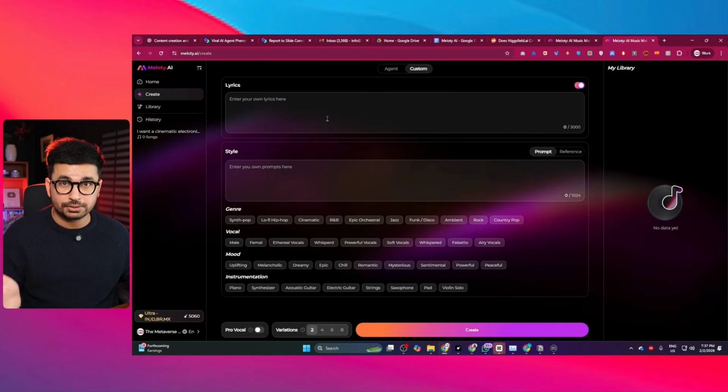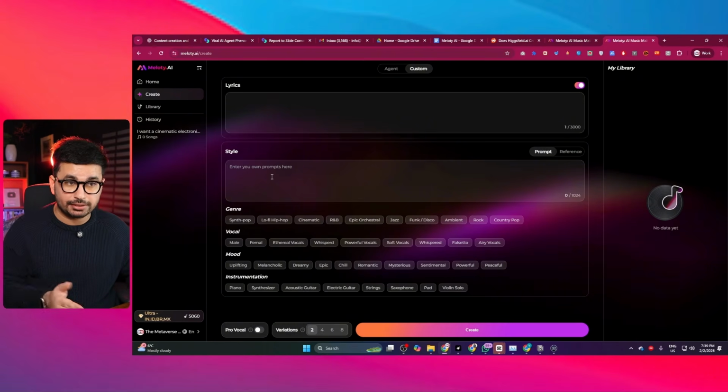Now here's a major feature for a lot of creators. Let's say you already have lyrics. So instead of guessing how to prompt music styles, you can switch to the custom mode, paste your lyrics in this lyrics section. The AI agent from Meloty will analyze these lyrics. Then you can just provide your style in here. You can enter your own prompt to mention what sort of style you want.